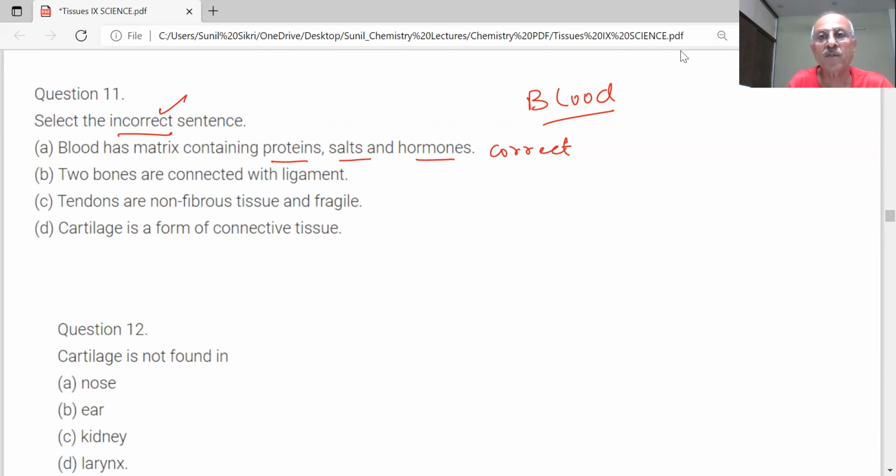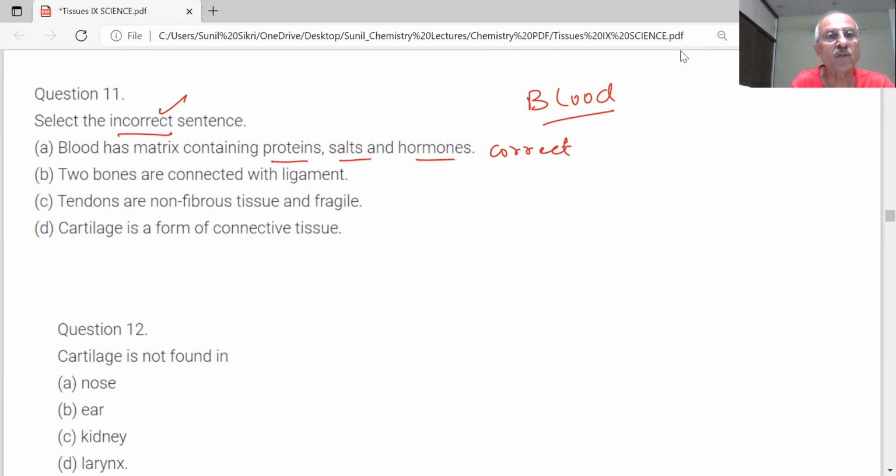What are the components of the blood? Blood contains the matrix made up of plasma. Plasma consists of proteins, salts, and hormones. And after that, RBC, WBC, and platelets. All this you have seen as a connective tissue.